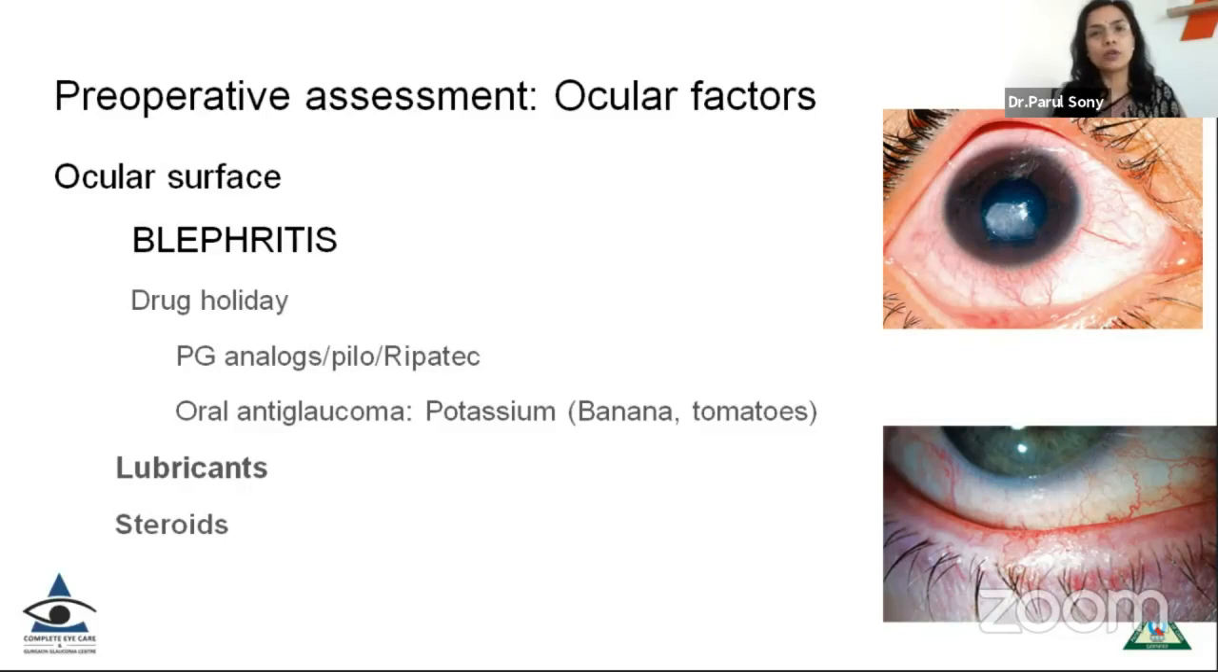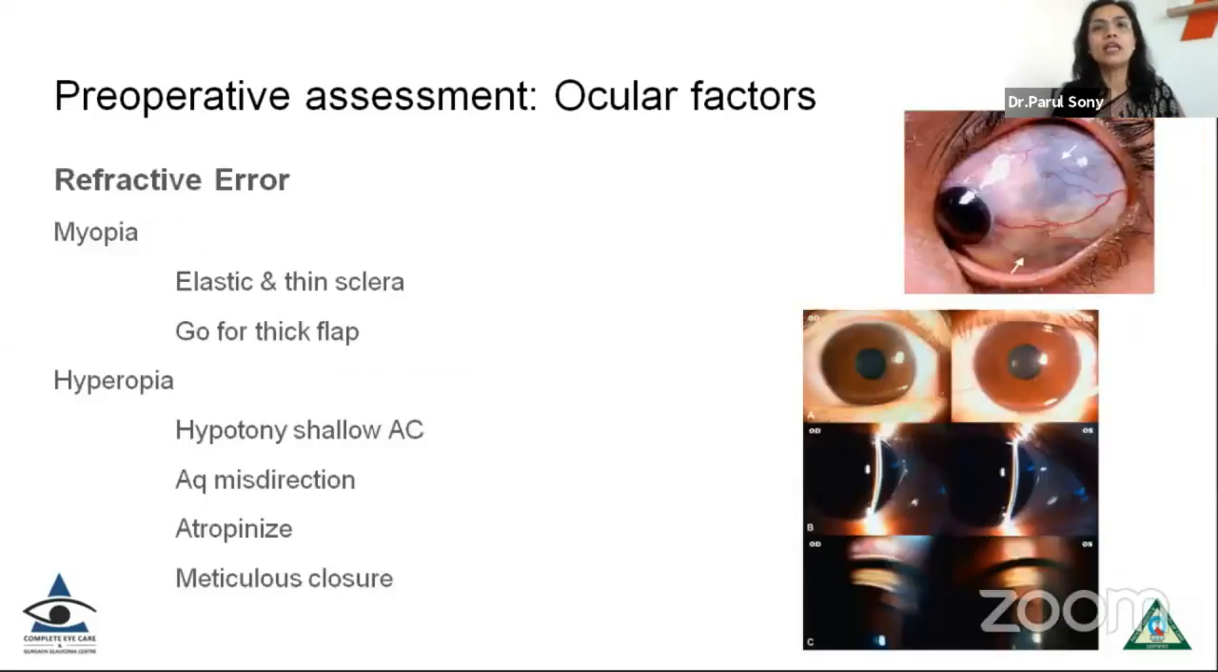Sometimes we also like to put the patient on low dose steroids, maybe a week or two prior to surgery, to have a better uninflamed ocular surface. Now, again, knowing if the patient is a very high myope is very important, because in high myopic patients you have thin sclera, so you should avoid using anti-metabolite agents. One can go in for Ologen implants, and try to go in for thicker flaps.